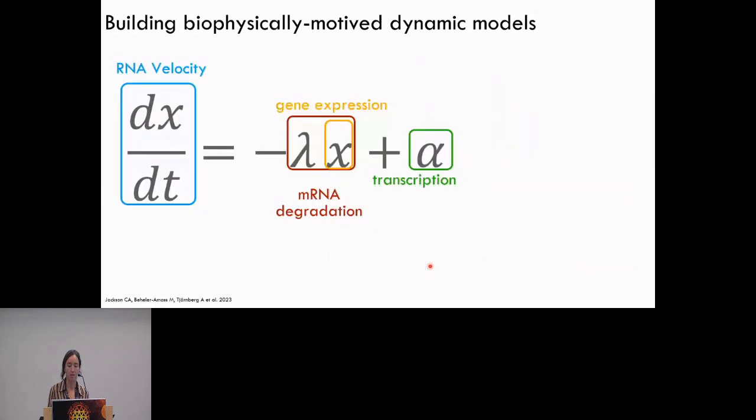And so one candidate biophysical model that we can use to do all of this is a linear differential equation that models the change in expression over time, or RNA velocity, as a function of mRNA degradation and transcription. And so here, lambda is mRNA half-life, and that is applied to gene expression, it gives us an mRNA degradation, and that's the negative component of RNA velocity because the mRNA is degrading. And then alpha here is transcription, which is the positive component of RNA velocity because the mRNA is being produced. And so we're trying to infer and learn these different positive and negative components of RNA velocity out of this model.